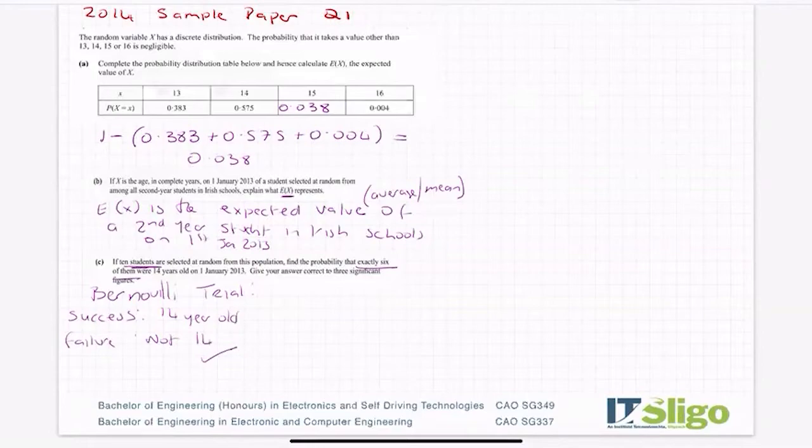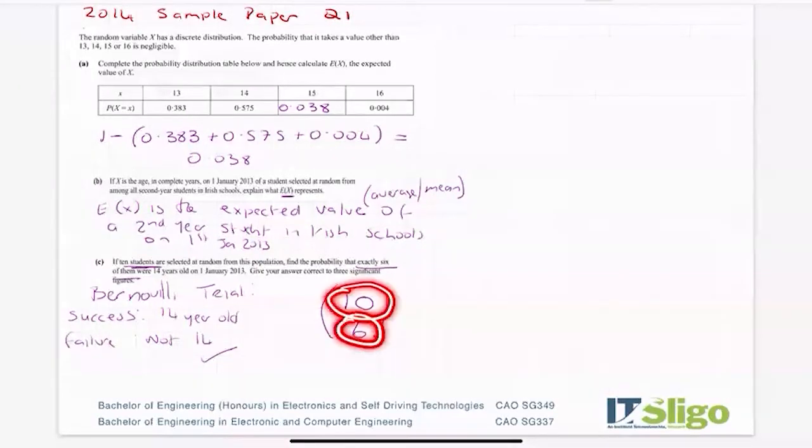So out of the 10 students that I'm going to pick, I took that from here, I want exactly 6 of them to be 14. So out of the 10, I want 6 successes, okay? In other words, I want 6 of them to be 14. The probability of them being 14, so the probability of success, is that, and I want 6 of them.